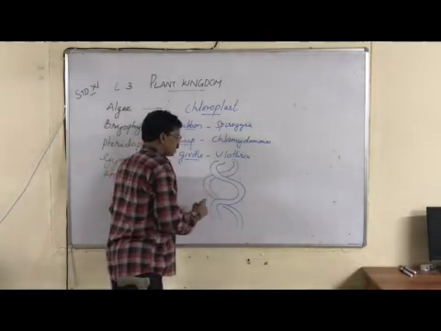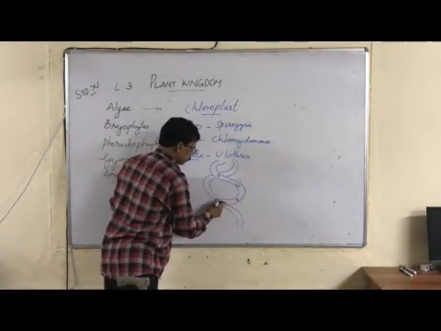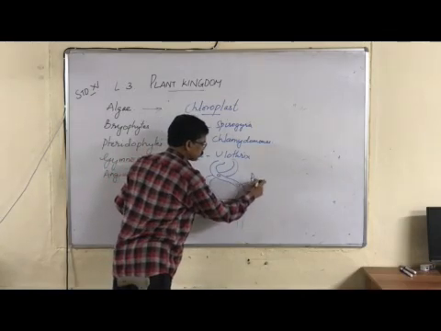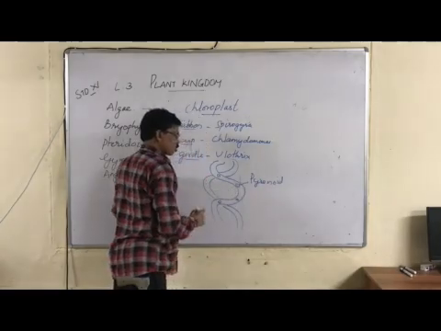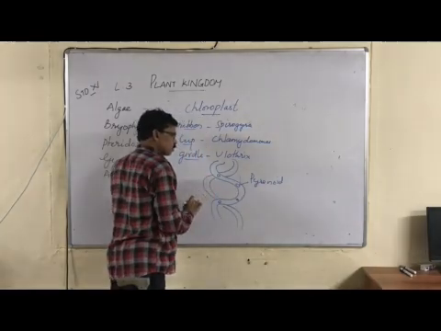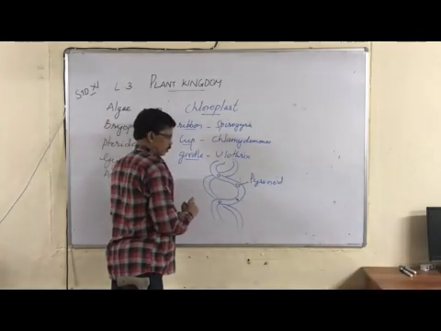In this chloroplast, there are special structures called pyrenoids. What are pyrenoids? Pyrenoids are structures in which starch is stored during photosynthesis.